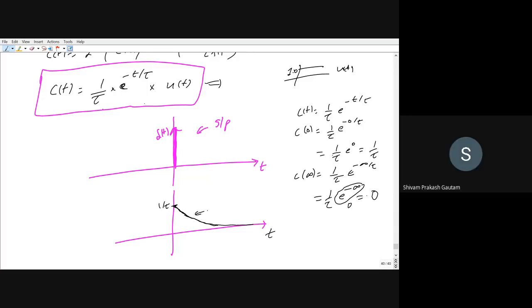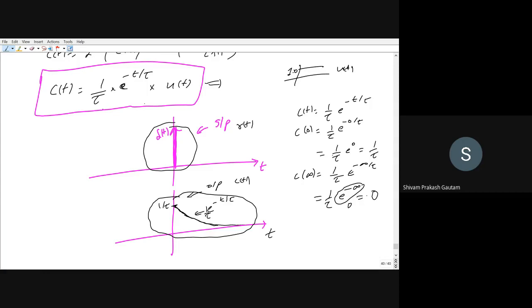So you can see here e to the power minus t by tau, 1 by tau. This is your output, or you can also call it as C(t). This is your input, that is R(t). So when you're giving an input of impulse to a first order system, you can see how its response will look like. You can study its response. This is how your system is responding to a unit impulse input.